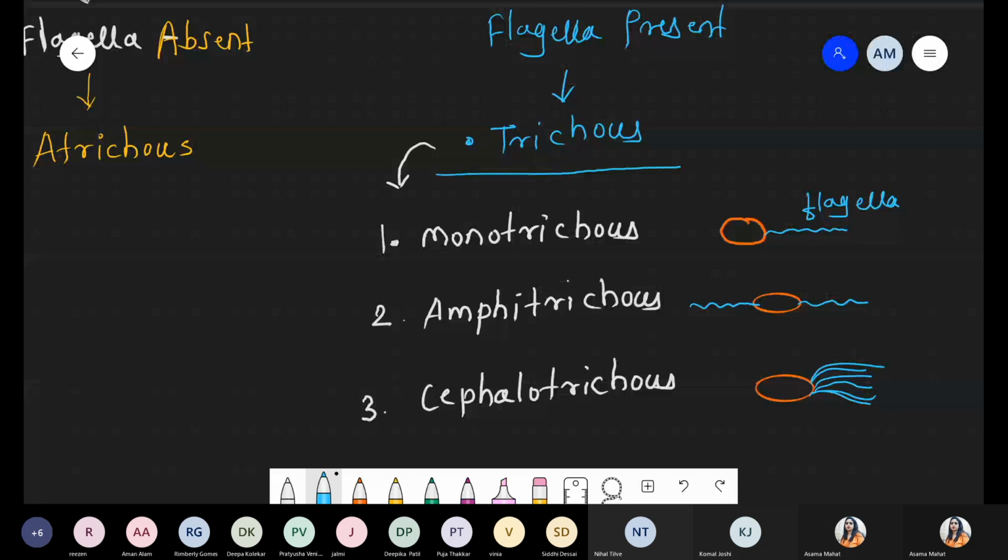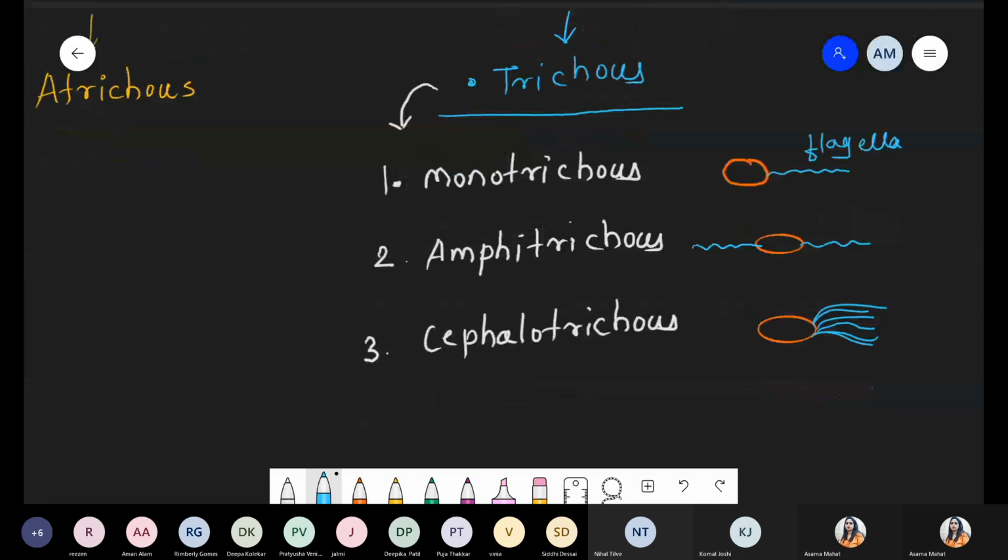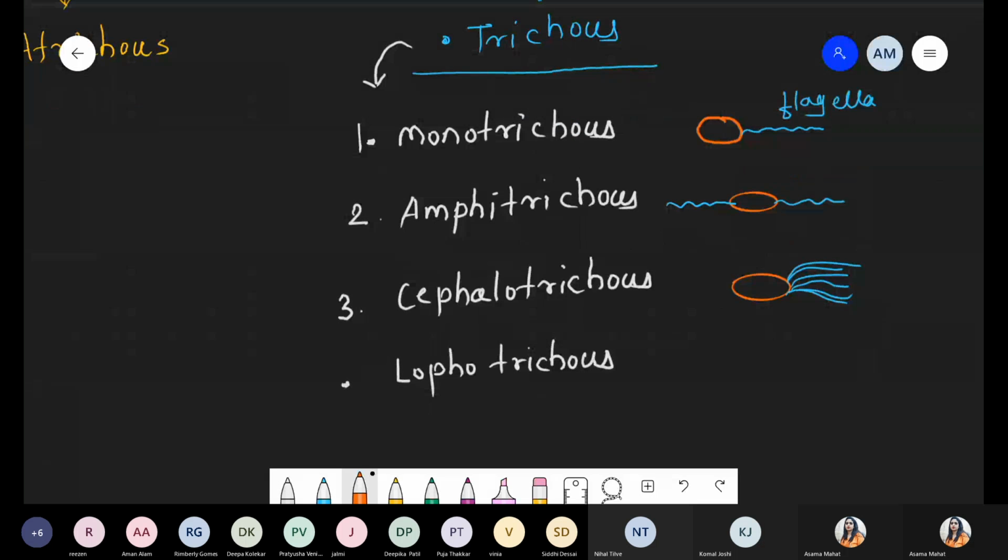Now we are talking about lophotrachus, number 4. Lophotrachus condition. Just see the diagram. This is the bacterium. Such a bacterium has more than one flagellum, many flagella present.